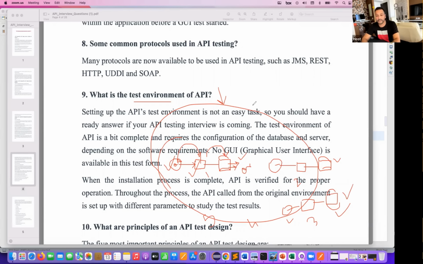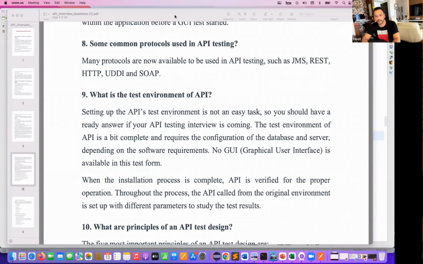So the setup and all such environment things are slightly complex as compared to the UI, because on UI you just need a Chrome browser, Firefox browser, or Safari, and then simply write www.amazon.com or abc.com or any xyz.com. So here we don't need any environment setup from the UI testing point of view. Okay, let me clear the drawing quickly.